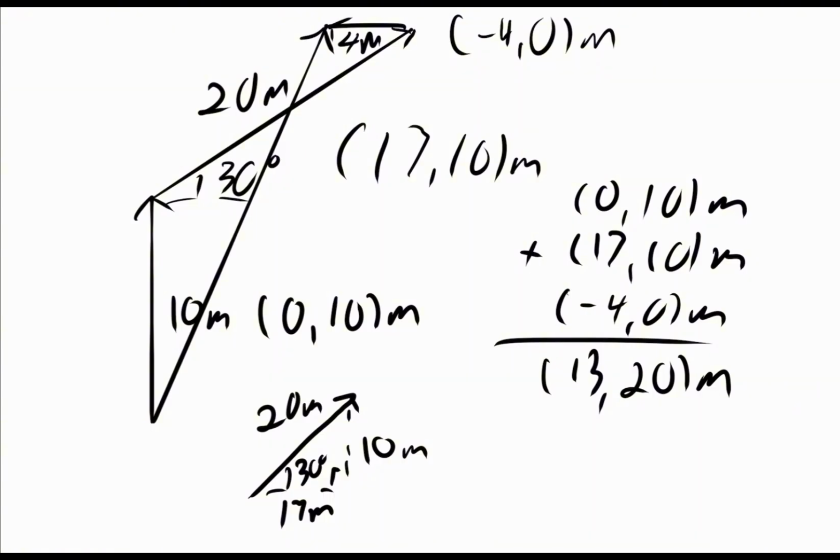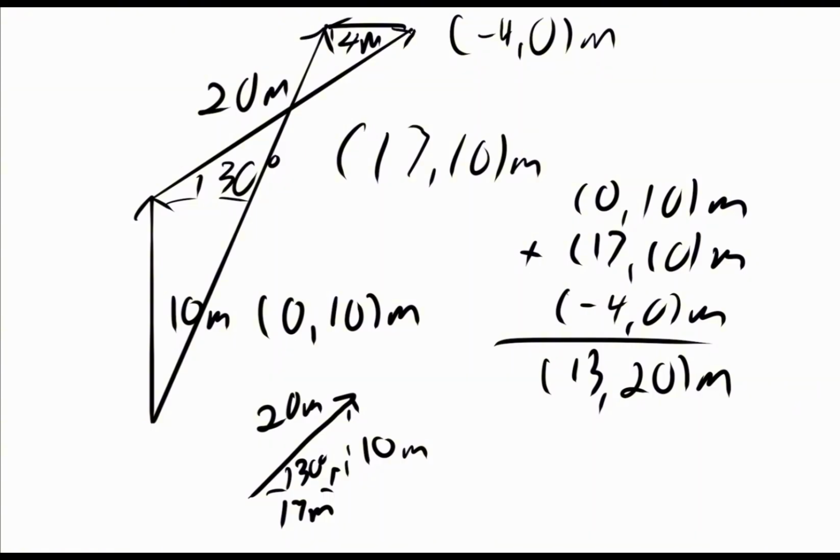Now I'm just going to erase some things and show you we worked to get the components of a vector from its overall magnitude and overall direction. But here, now that we have the components, let's see what we can do to find the overall magnitude and overall direction. Another thing that's going to be important in this course to be able to do.